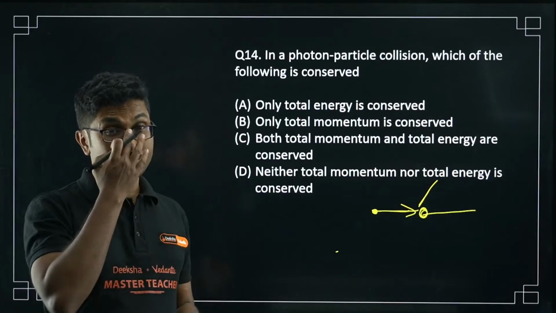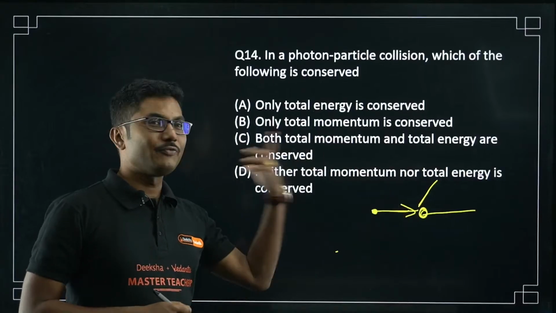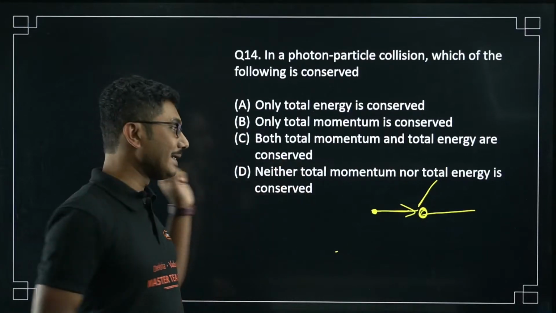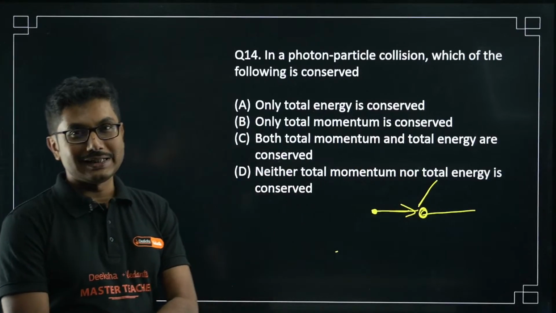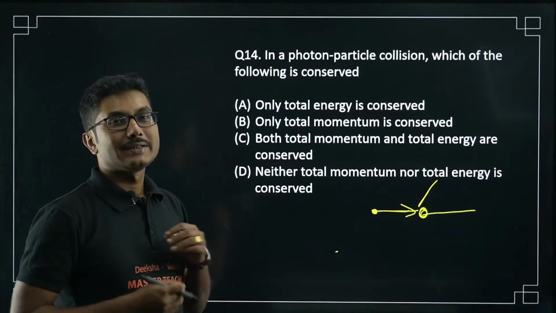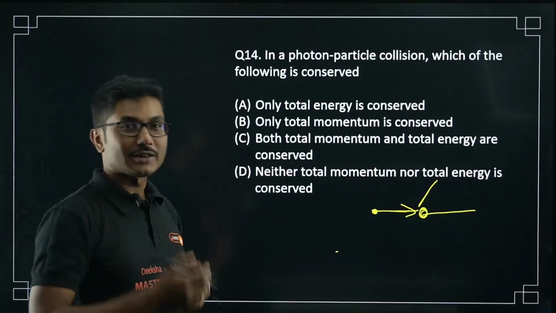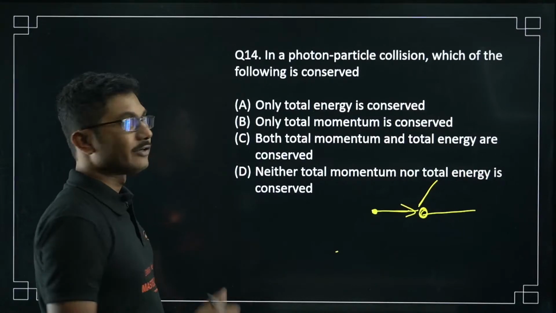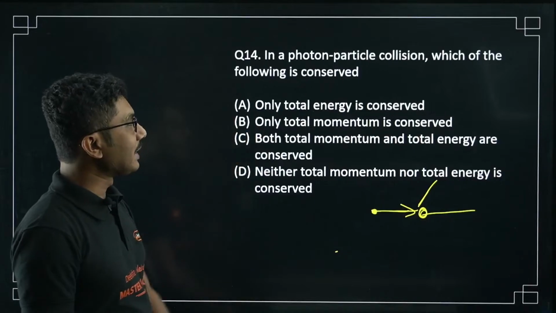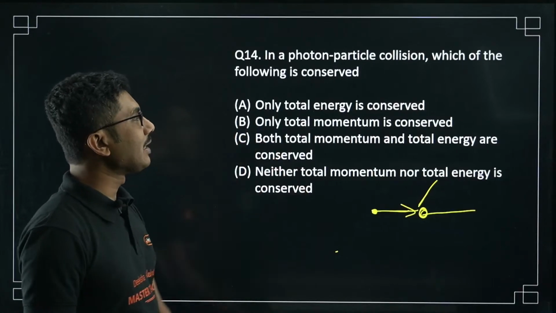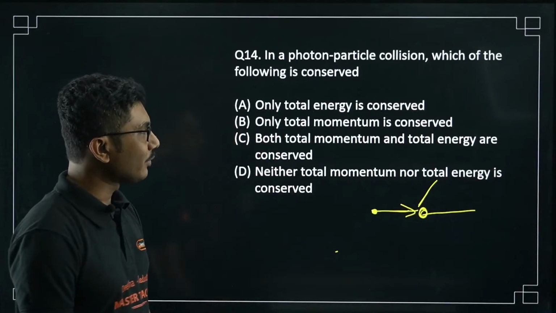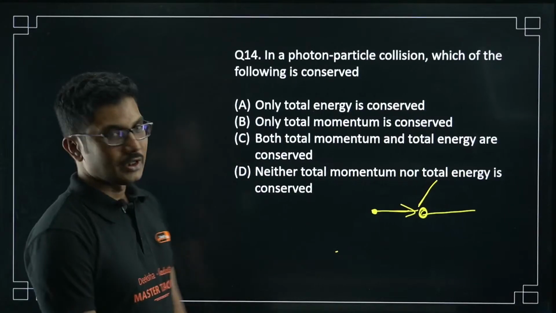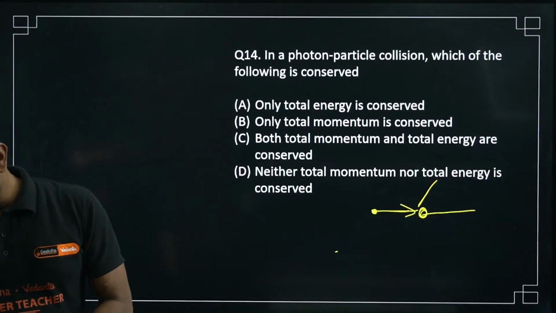If you apply the conservation principle, that is still applicable in photon particle scattering. Photon is behaving like a particle, and it is thrown towards an electron. Then they interact, some energy gets exchanged, and the electron starts moving. That is the scattering experiment. The options are: only total energy is conserved, only total momentum is conserved, both total momentum and total energy are conserved, neither total momentum nor total energy is conserved. So what is the answer for that?